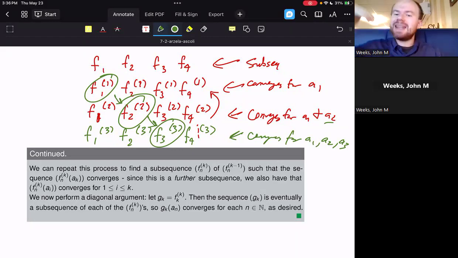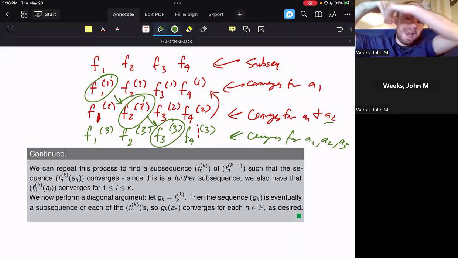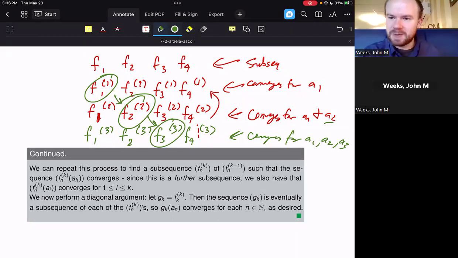And notice that at the end of the day, that now convergence works for any of the points inside of that countable dense subset. So whatever that limit is, it converges for every single point inside of the countable dense set. We now have something that works as a subsequence that we can apply the previous lemma to, and that means that it's going to converge on all of the set X.